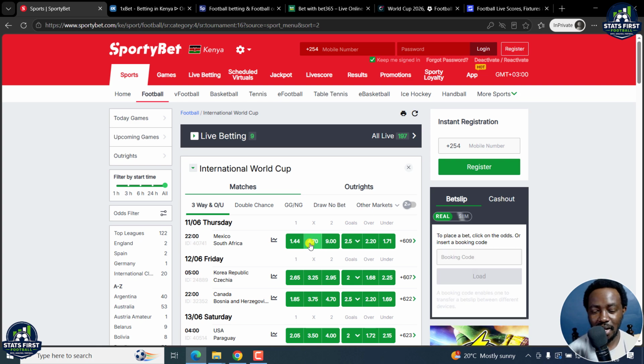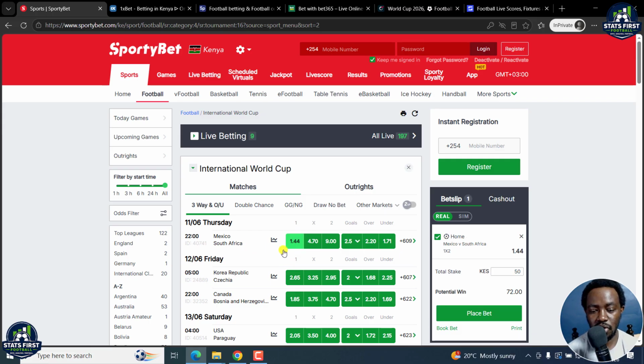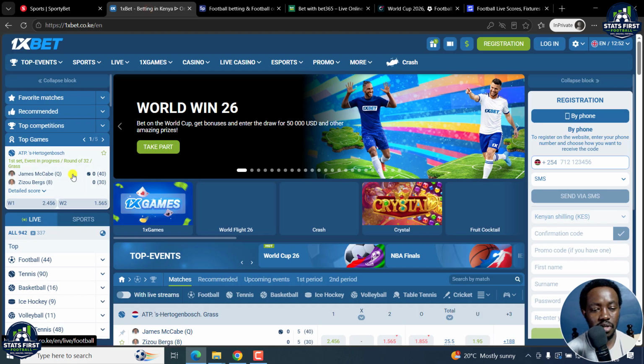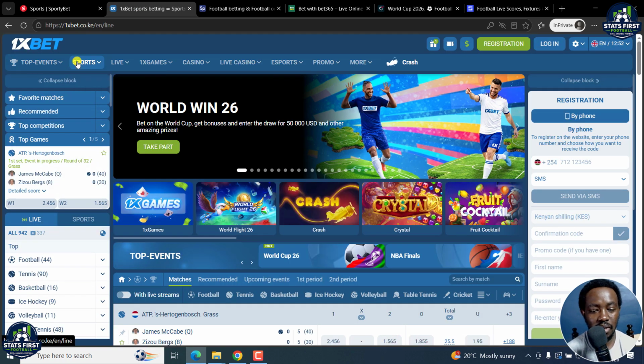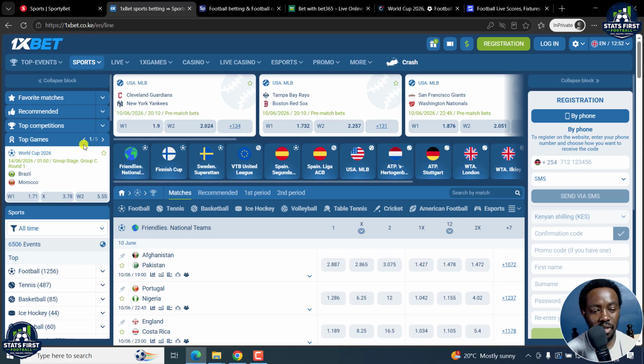Now, for analysis purposes, it's good to understand the game is in Mexico City Stadium, and Mexico is a host of the FIFA World Cup 2026. So it's clear to see why they're giving them these low odds, because the value they're placing on Mexico to win is that much. So for you to win a substantial amount, you may need to place a lot of money on that. And this transpires across all the markets in the World Cup as it is.